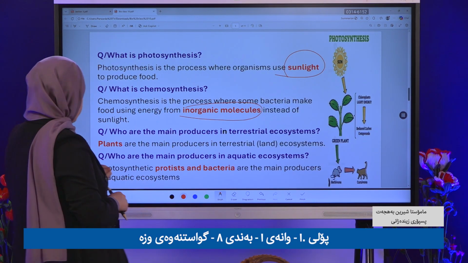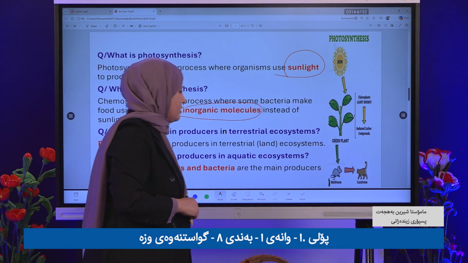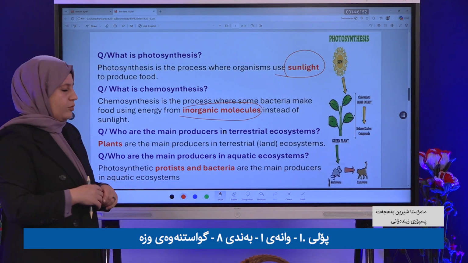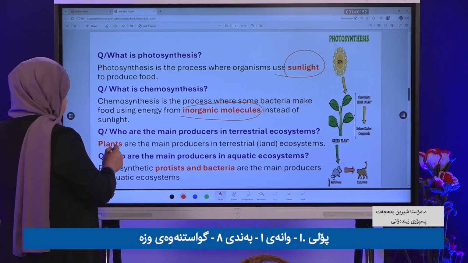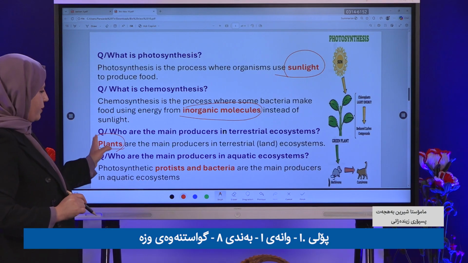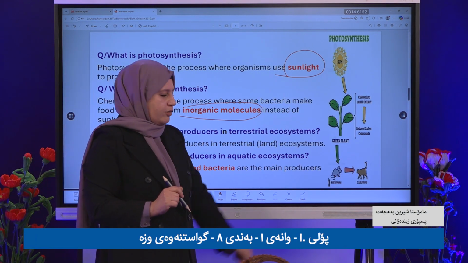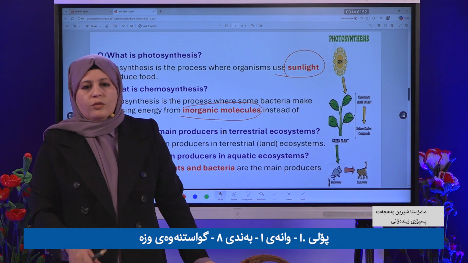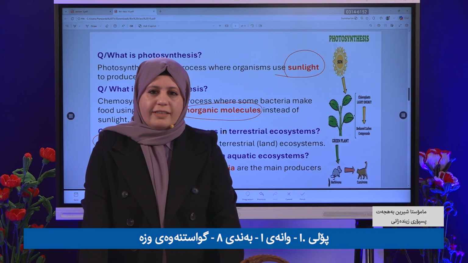Clear? What are the main producers in the terrestrial ecosystem? Who is the main producer? Who has the important role in the terrestrial ecosystem? Again, plants. Plants are the main producers in the terrestrial land ecosystem. So on land, who is the boss for making food, making its own food? It is the plant.